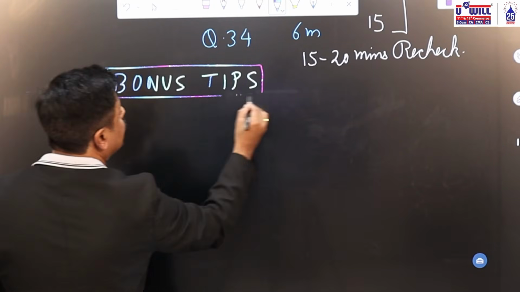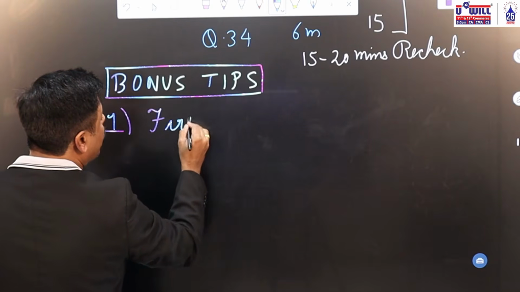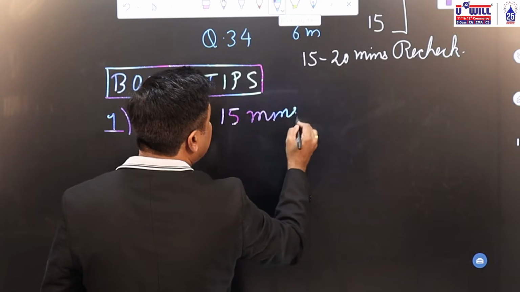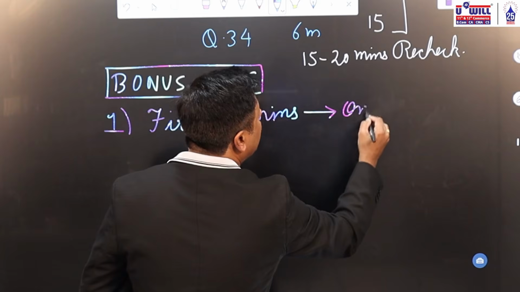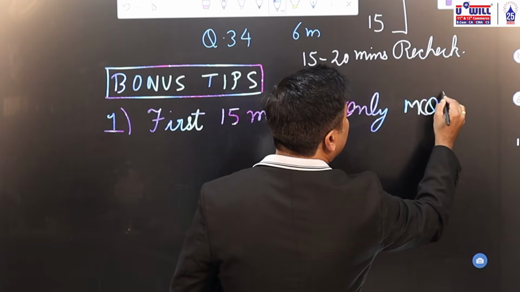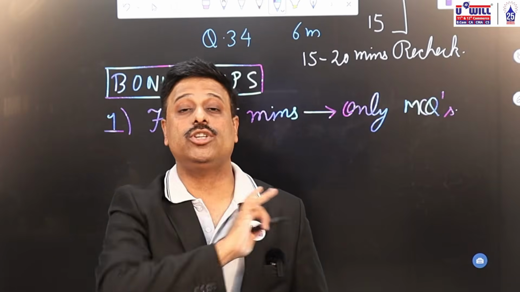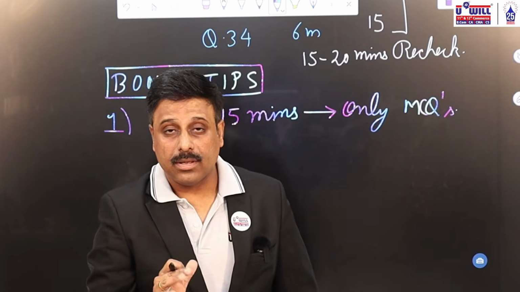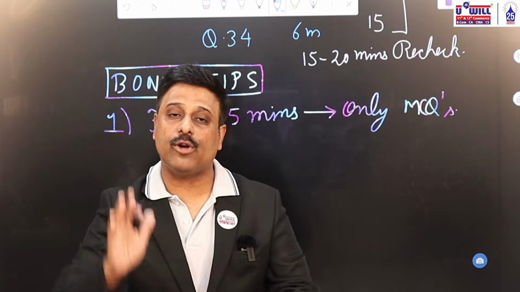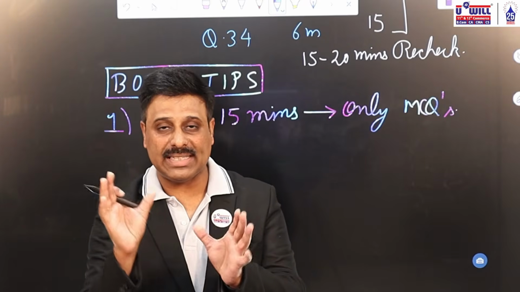First bonus tip is that the first 15 minutes of reading time, devote it only for MCQs. Because 3 marker, 4 marker and 6 marker questions, whenever you solve them, you have to read them completely in detail again. So first 10:15 to 10:30 in your board exams, the reading time which is given to you, first 15 minutes.